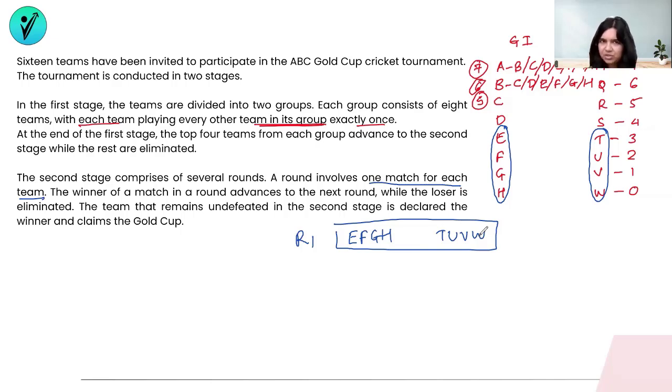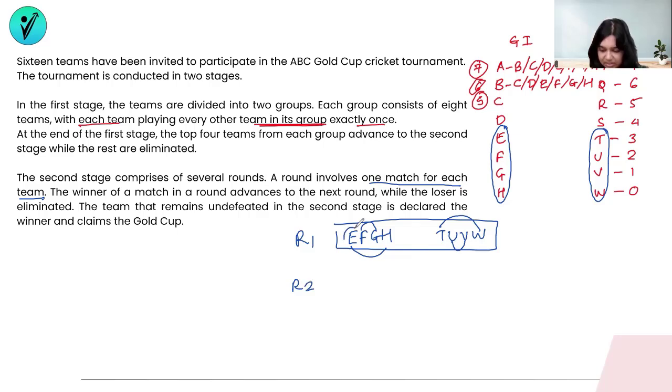So I'm assuming, now they've not mentioned who plays against whom. Let's suppose that E is playing with T, F is playing with U, G is playing with V, and H is playing with W. Or we can also assume that they are playing within themselves. Okay, cancel it. Let's assume that E is playing with H, F is playing with G, T is playing with W, and U is playing with V. So these are 4 matches over here. This is 1 round. From these matches, the ones who have lost will be eliminated, and the ones who win will go forward into round 2.